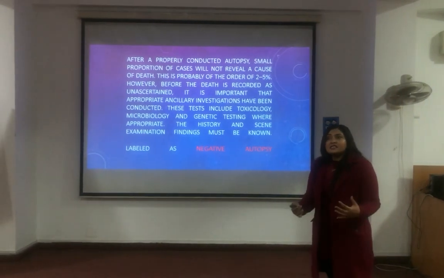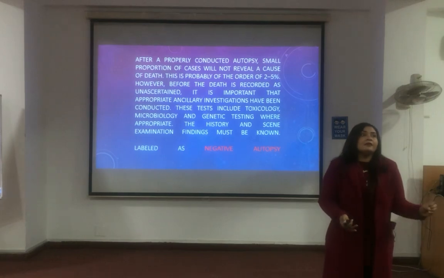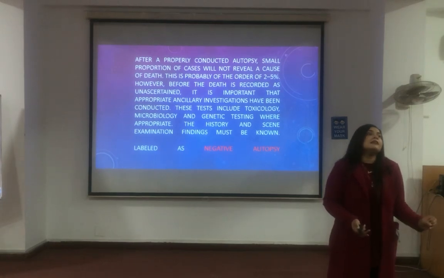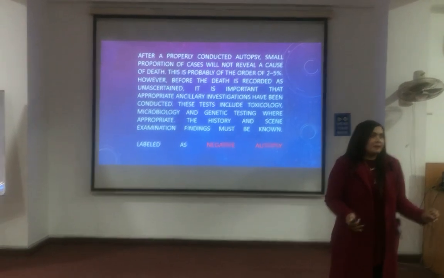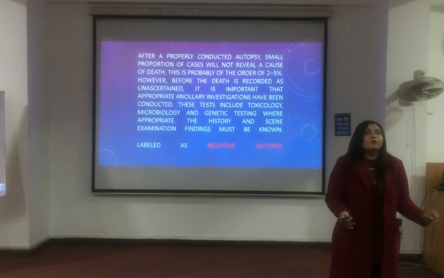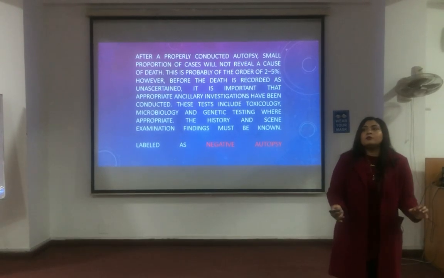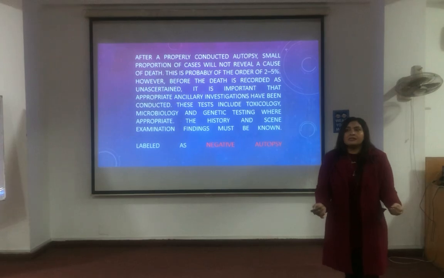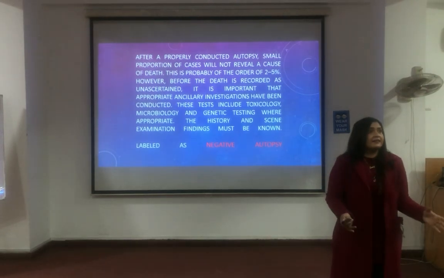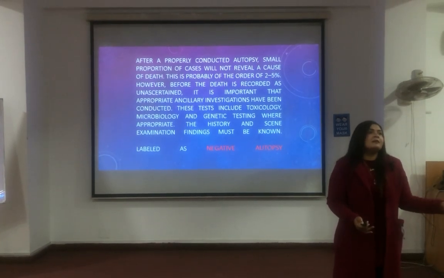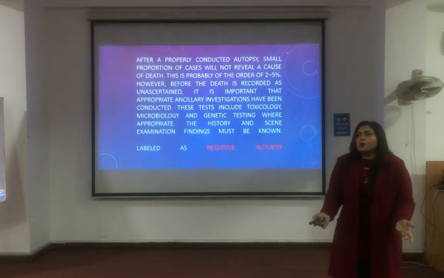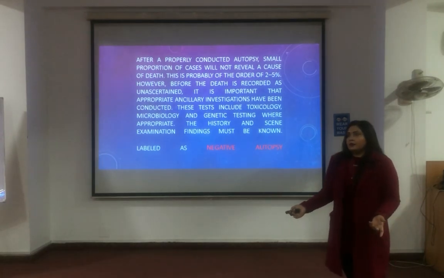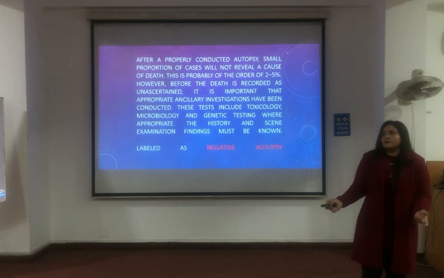So when we are justifying our actions that we have done everything, then we can label it as a negative autopsy. Before that, you do not decide on your own, you do not take the decision that, well, I am doing it, but this autopsy must end as a negative autopsy.